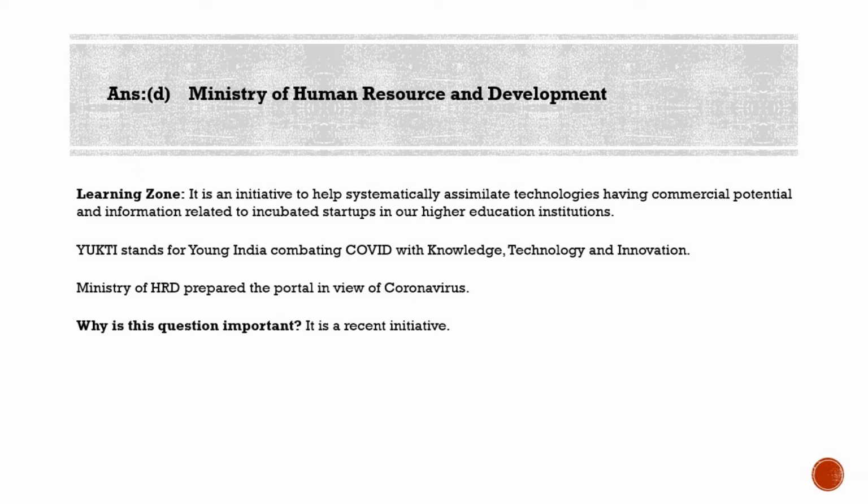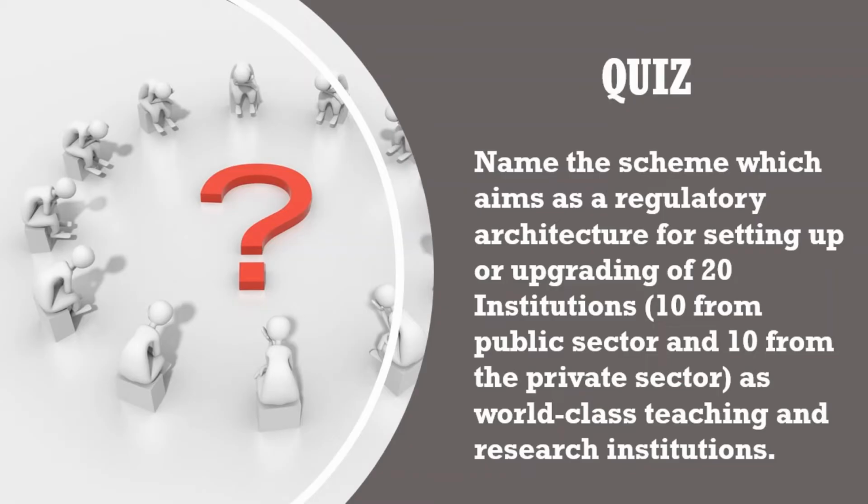And guys, it's time for the quiz question. Today's quiz question is: there is one scheme which aims at the regulatory architecture for setting up or upgrading of 20 institutions, 10 from the public sector and 10 from the private sector, as world-class teaching and research institutions. So which is that scheme? Name that scheme. That is our question. Please post your answers in the comment section.